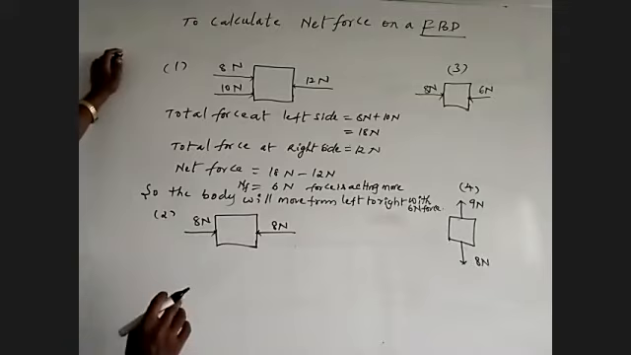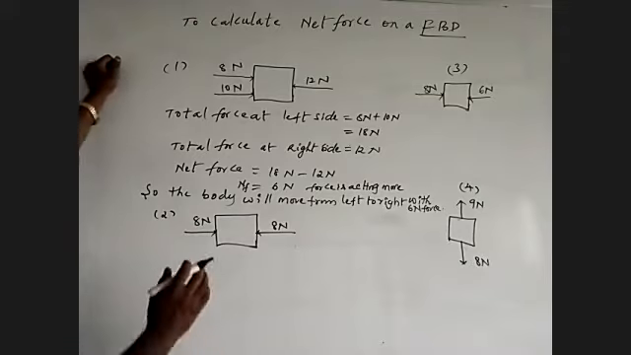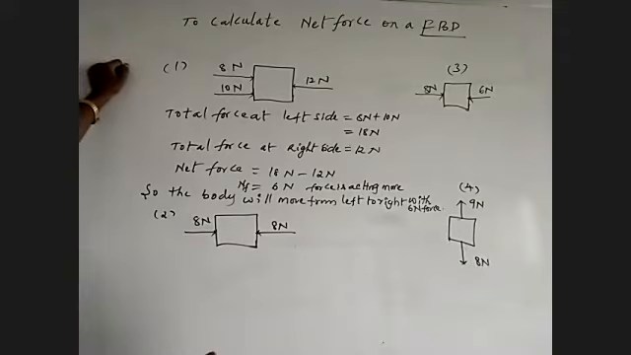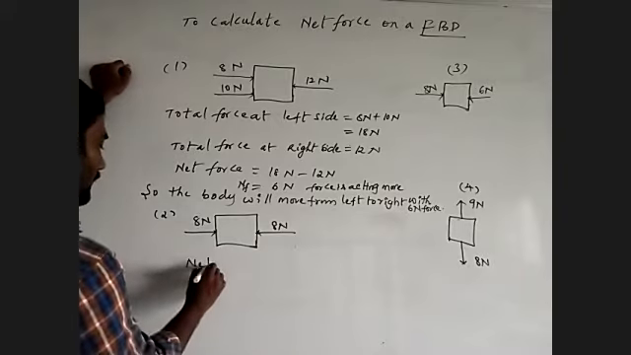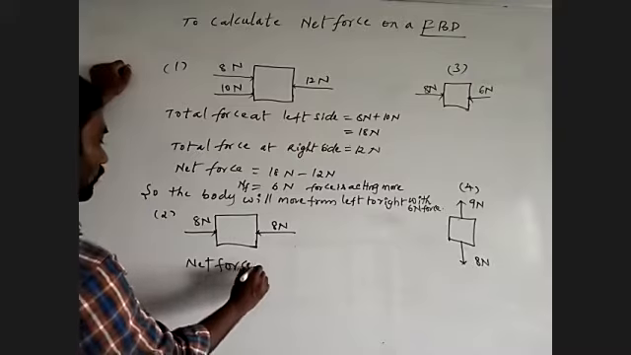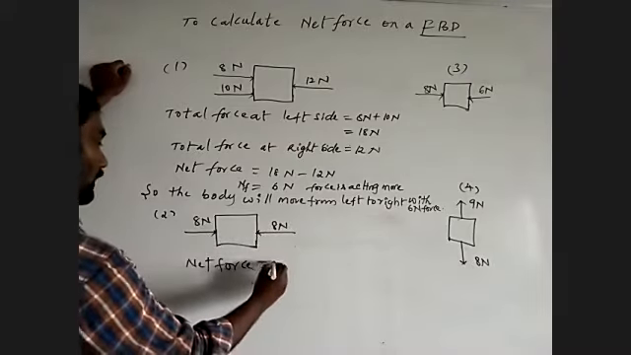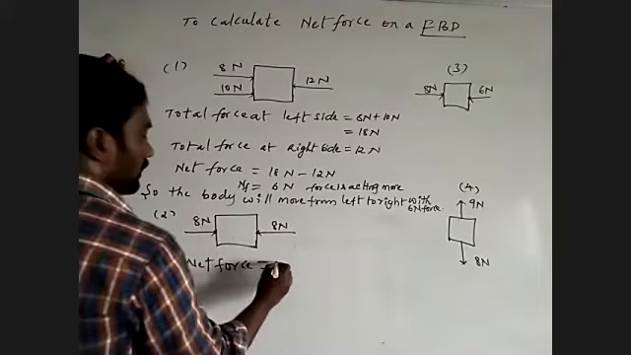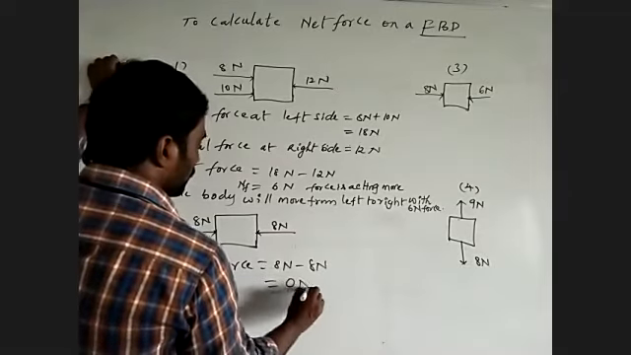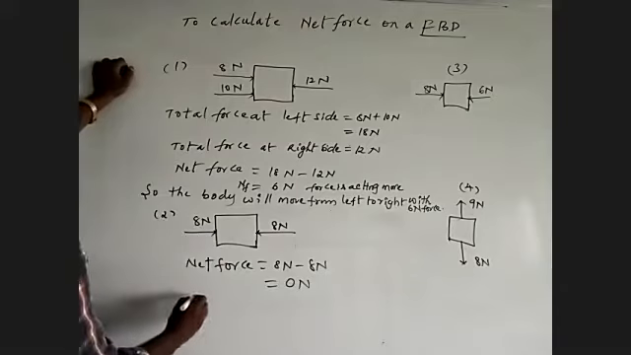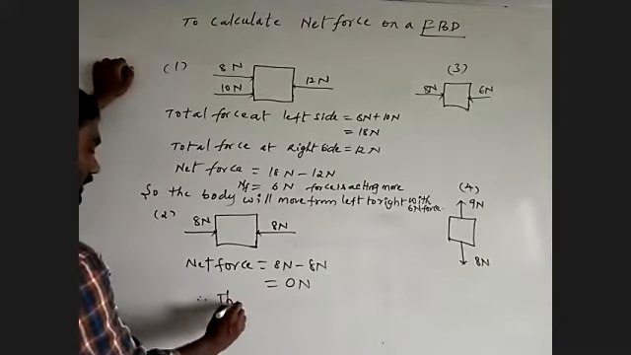Same for the second question: two forces are acting on the second free body diagram. Those two arrows are in opposite directions. Both are the same but in opposite direction, so 8 Newton minus 8 Newton, so 0 Newton net force is acting on the body. The body is at rest.